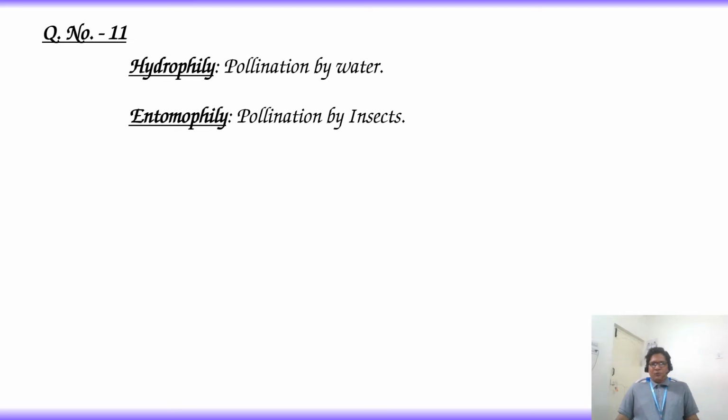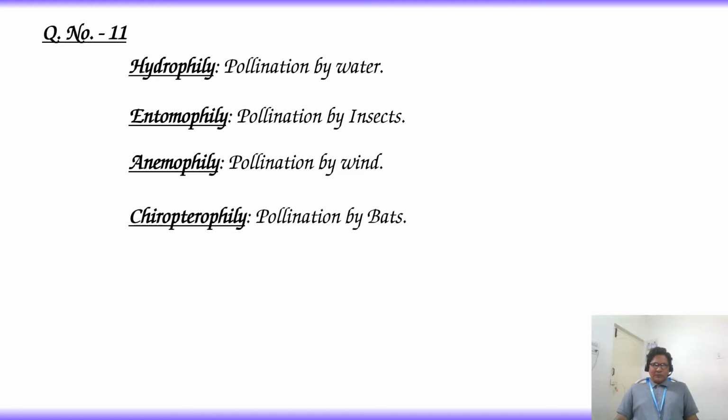Entomophily, pollination by insects. Such flowers are called entomophilous flowers. Anemophily, pollinated by wind. Such flowers are called anemophilous flowers. Chiropterophily, pollination by bats. Such flowers are called chiropterophilous flowers.